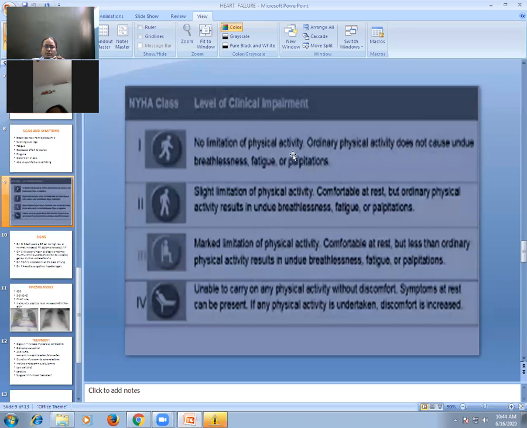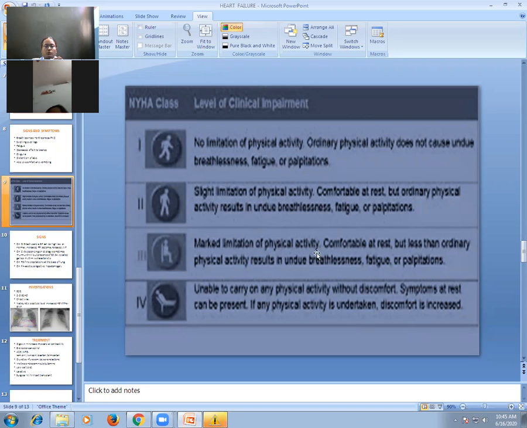No limitation of physical activity. Ordinary physical activity does not cause breathlessness, fatigue, or palpitation. Grade 2, there is slight limitation to physical activity. This patient is comfortable at rest, but ordinary physical activity can result in breathlessness, fatigue, and palpitation. So there is slight limitation to ordinary physical activity.